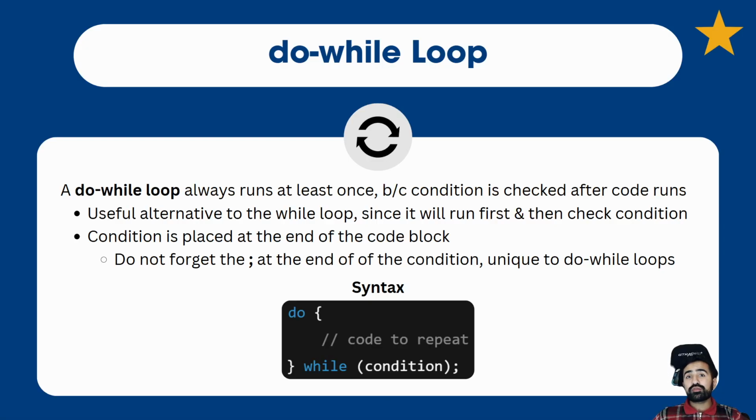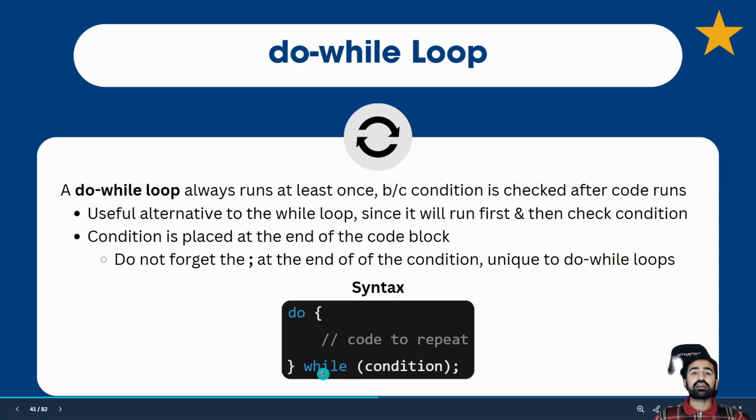Sometimes with while loops, you don't want to check the condition right away. Otherwise, that loop may never run. Sometimes you want to run it first and then check whether or not you want to repeat. There's a useful variation to the while loop that does that, called the do while loop. So it's always going to run at least once, and the reason is because the condition is checked after the code runs.